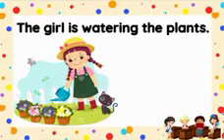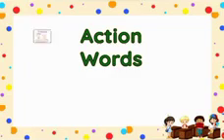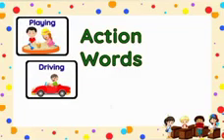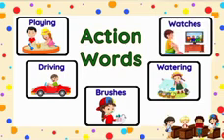The girl is watering the plants. The word watering is a word that tells us about an action that the girl is doing. So watering is a verb or an action word. So we saw the action words playing, driving, brushes, watering, and watches. These were all the actions or activities performed by the people. So these were all action words or verbs.